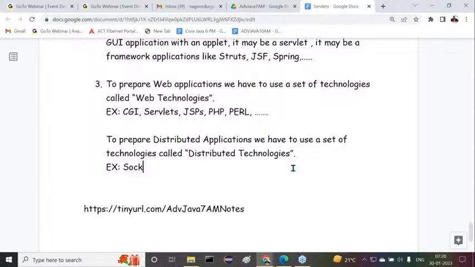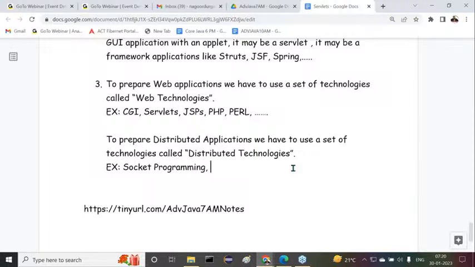What are the things here we have to understand? Socket programming. In my core Java classes, where I gave the networking topic, socket programming, I prepared two programs, a client program and a server program. By running both programs, we establish communication between them. That is like a local machine and a remote machine, where the local application interacts with the remote application.